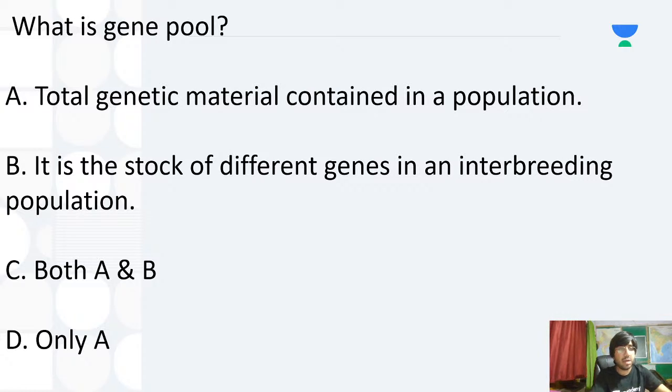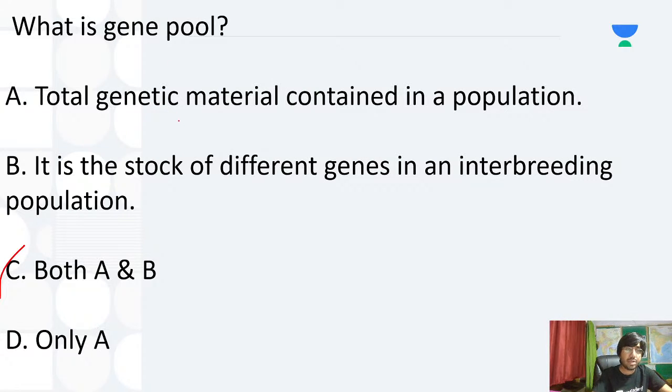Okay, everyone. So Radhika, you are answering C for this question, that is both A and B. Yes, this time you are correct. Gene pool is the total genetic material contained in a population. Of course, it is the stock. All right. It is the stock of different genes in an interbreeding population. That is also correct. So both the options are correct. Both A and B is your correct choice.